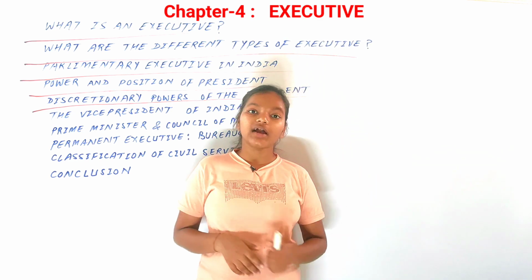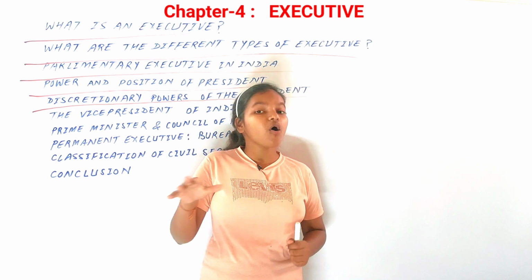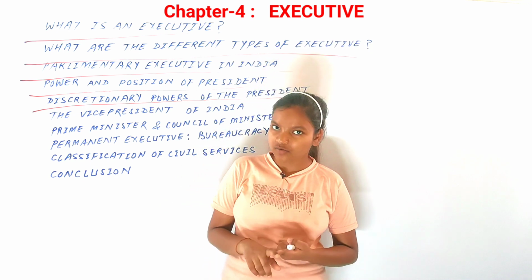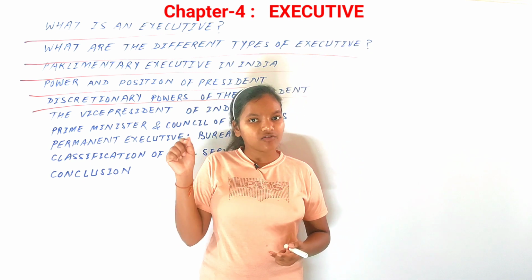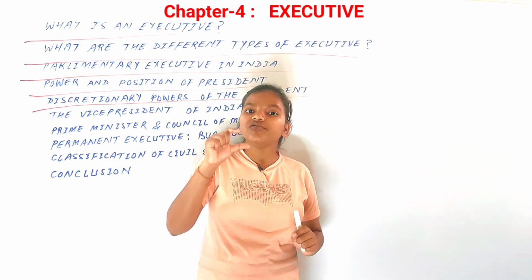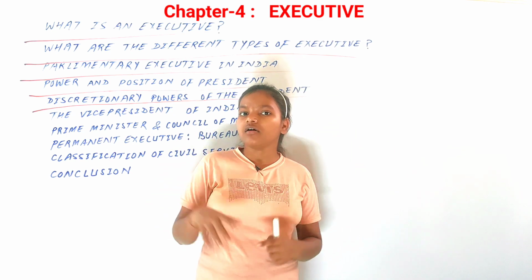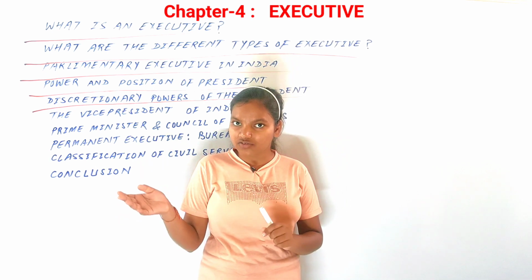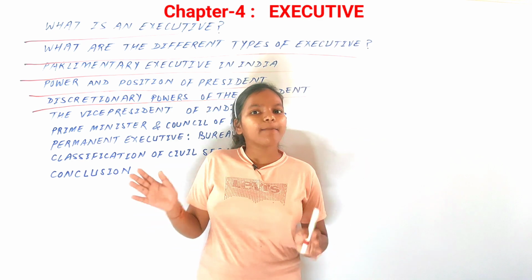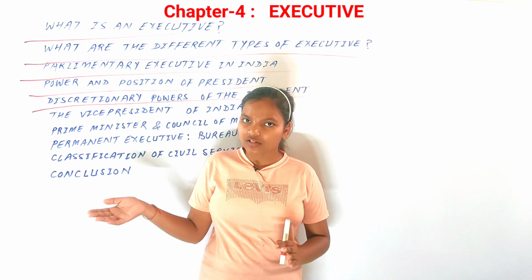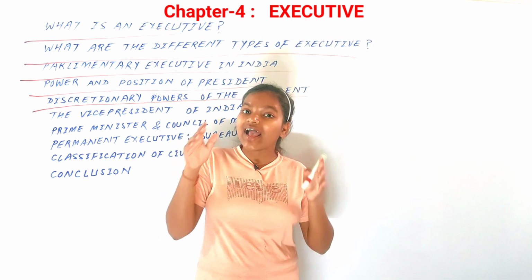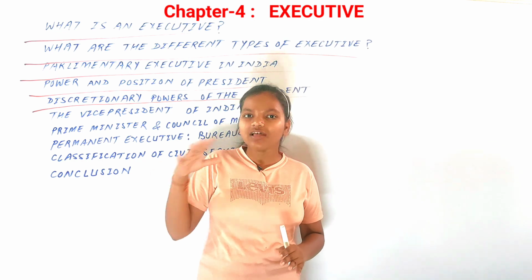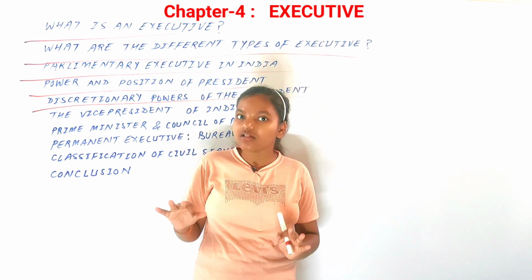Besides that, the president has the right to be informed of all the related matters of the country. That means that if any mission has to take place, all the work done by the Council of Ministers has to be reported to the president, and the president can show his views, write his views and messages to the Council of Ministers. So everything happening in the country by the Prime Minister or the Council of Ministers has to be informed to the president. The president has a right to know all the matters. Nothing should be kept confidential from him.